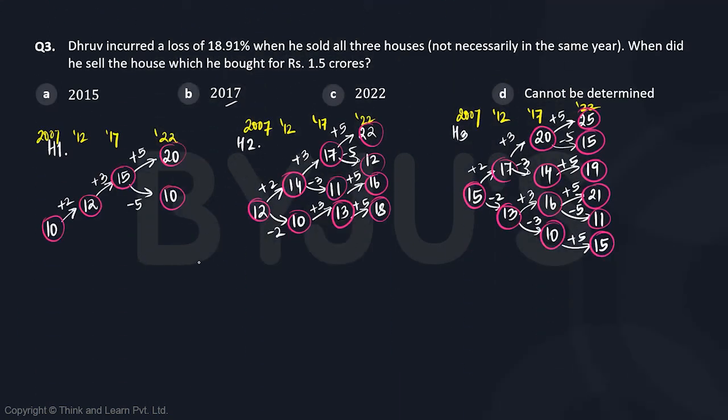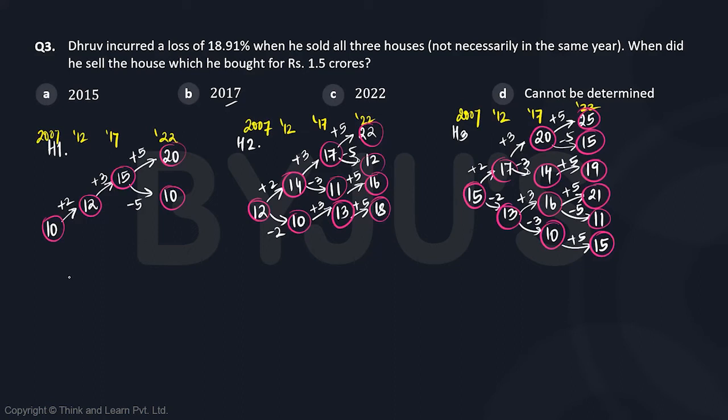Question number 3. Dhruv incurred a loss of 18.91% when he sold all 3 houses, not necessarily in the same year. When did he sell the house which he bought for rupees 1.5 crores?